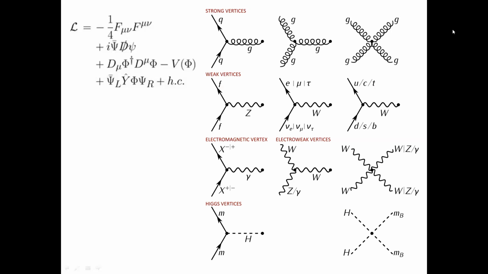In the first line, there are some strong interactions. Q is the representation of the quarks, and g is the gluons. So there is an interaction vertex between the quark and the gluon because the quark has SU(3) color charge. And also because of the non-abelian property, self interactions of the gluons are possible through the three-gluon vertex. And all leptons and quarks have electric, no, not electric, weak charge. So there will be some interactions with the Z boson and the W boson.